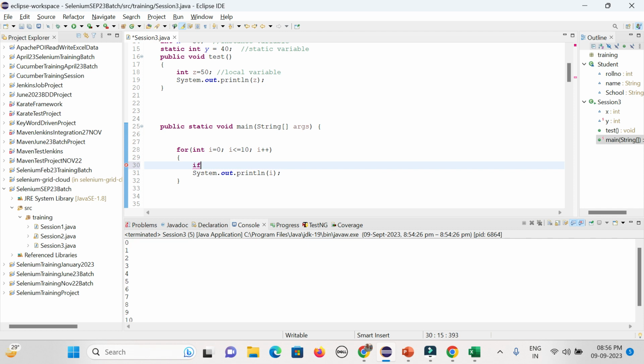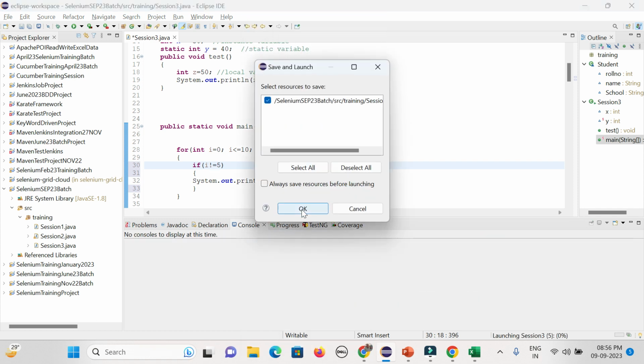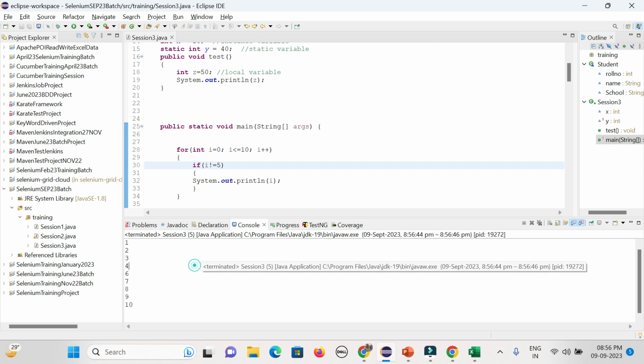I can give a condition within that for loop: if i not equal to 5, that part I don't want to print out. That is the way without break and continue. So 5 will not be printed because I don't want that condition to be checked. In case i is not equal to 5, it will print.